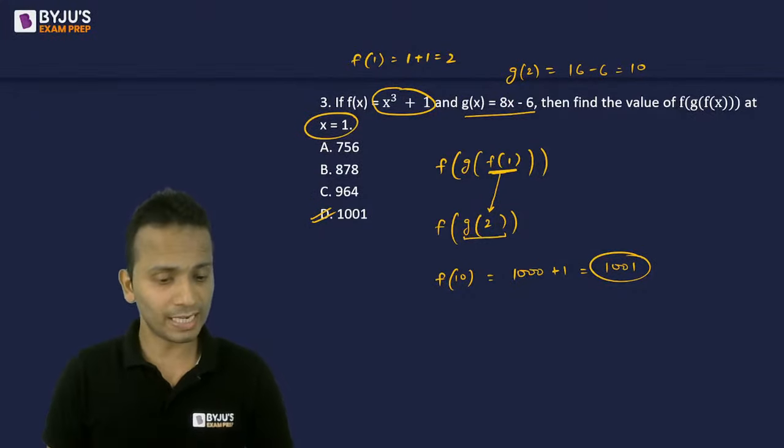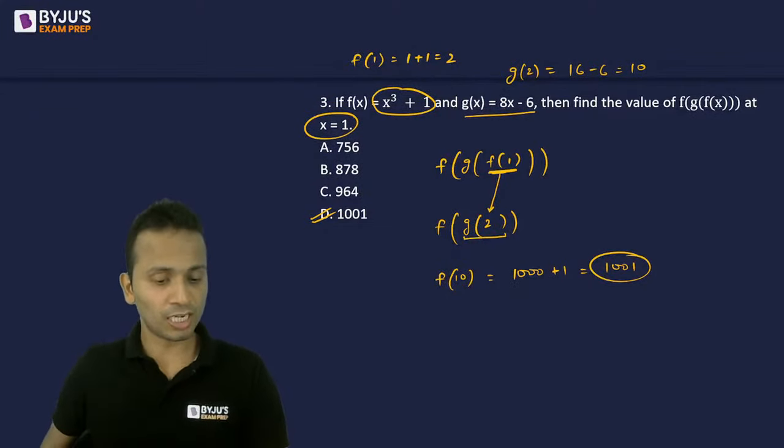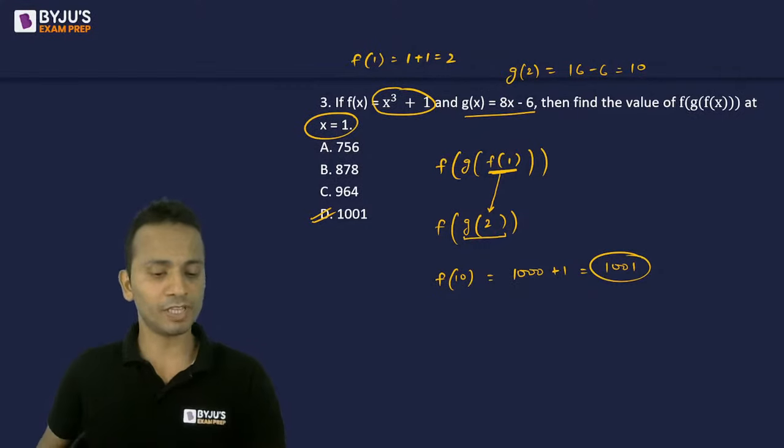So 1001 correctly given by a lot of you. Arnav has given the correct answer. Sonali, Shrujana, Harsh, Archana. So 5, 6 students have given the correct answer.